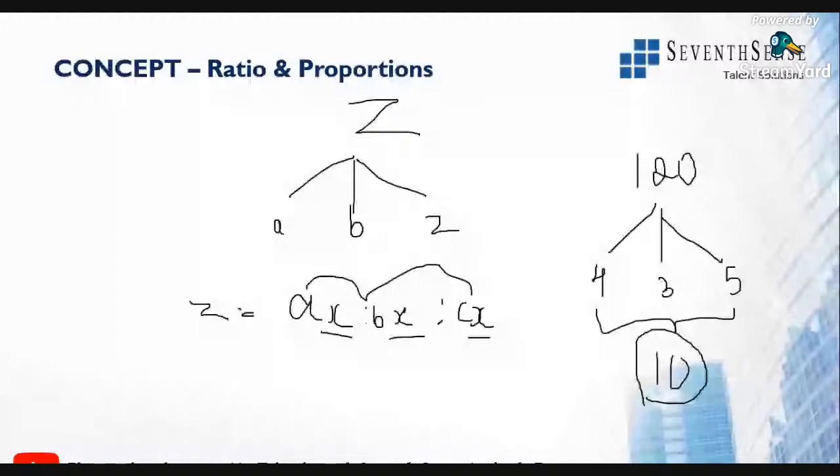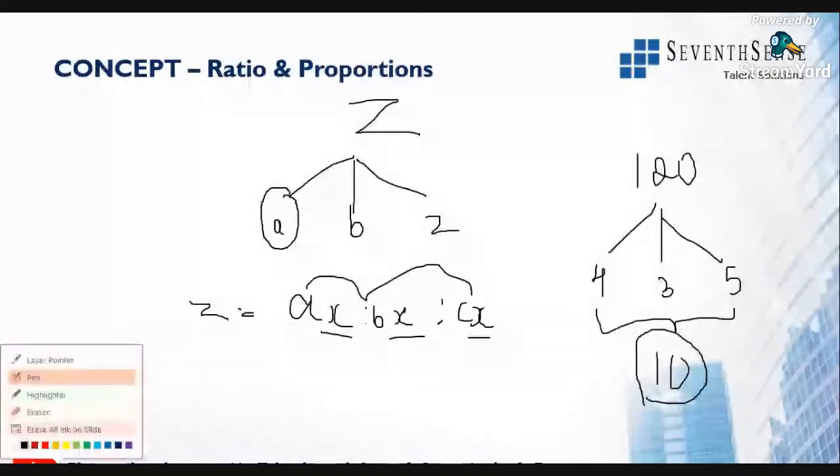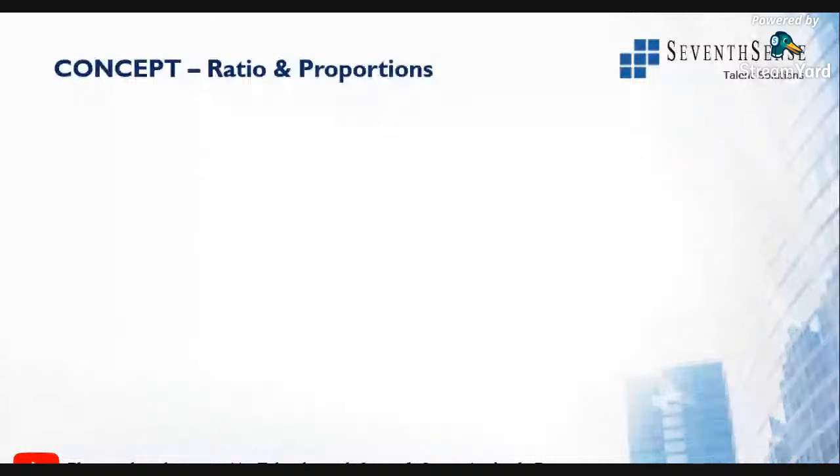Now suppose I want to find out how many students were there in the first class. Just a simple approach. There are totally 120 students. There are three different sections where 4 is to 3 is to 5. They are being divided in the ratio 4 is to 3 is to 5. That is, for every 12 students, 4 students in first class, 3 students in second class, and 5 students in